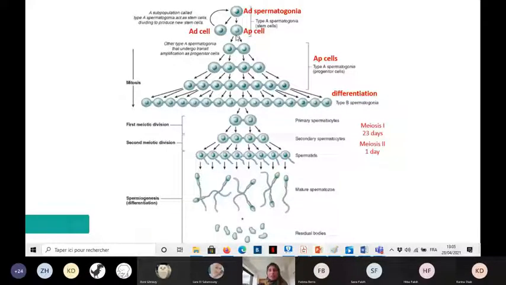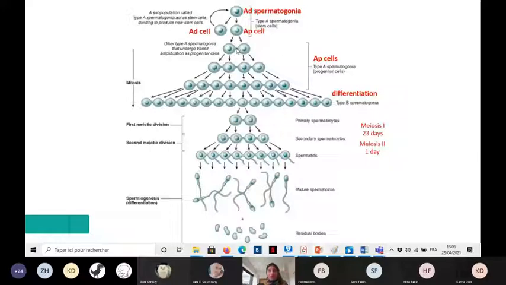Because once the mitosis occurs here, the cytoplasm will not completely divide. Yani the nuclei, we have a complete nuclear division, but the cytoplasm will not divide completely.